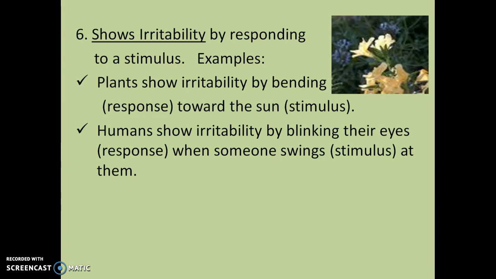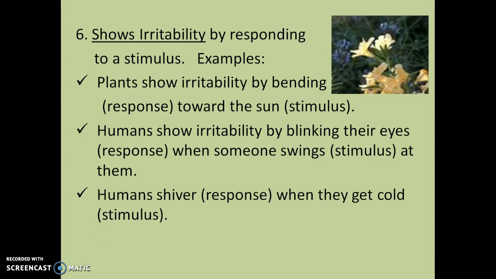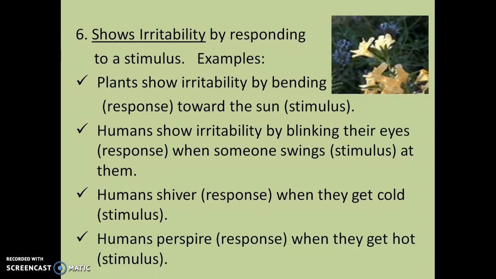Humans show irritability by blinking their eyes when someone swings at them. Don't swing at anybody. Hitting is not nice. All right, but the swing would be the stimulus, and the blinking would be the response. That's irritability. Humans shiver when they get cold. So cold, the temperature, would be the stimulus, and the shivering would be the response. And humans perspire when they get hot.